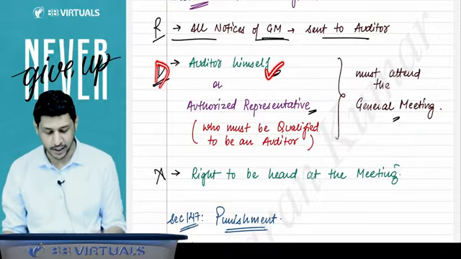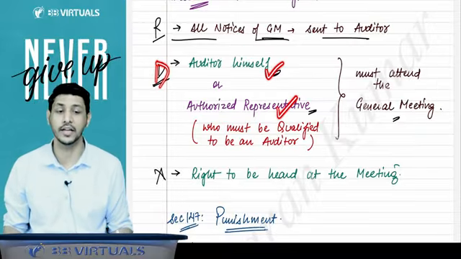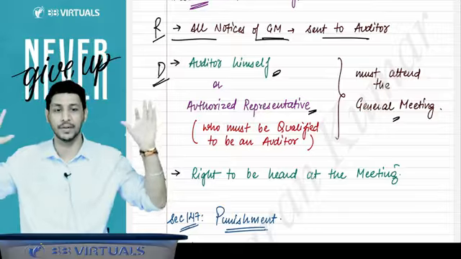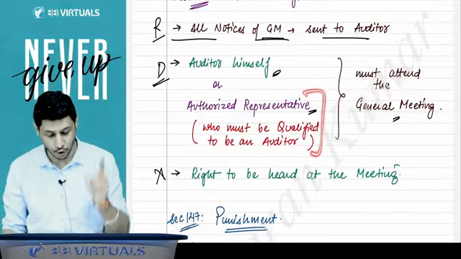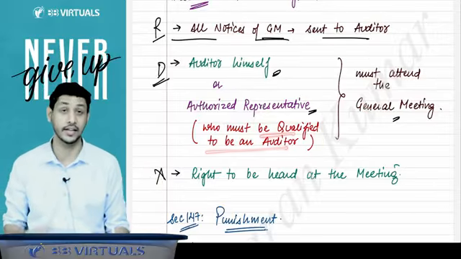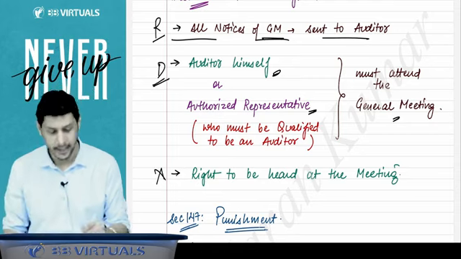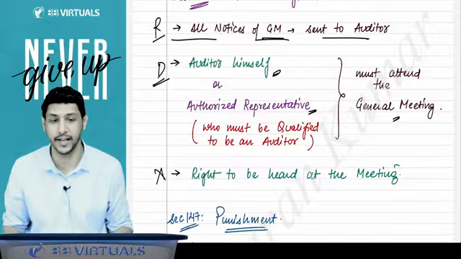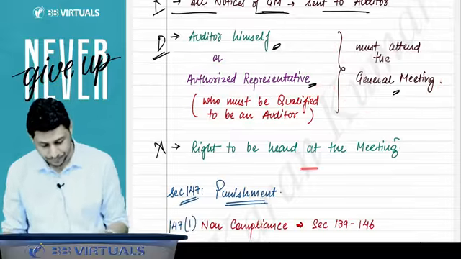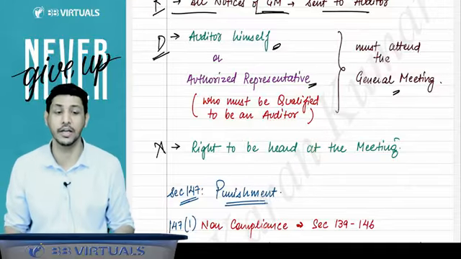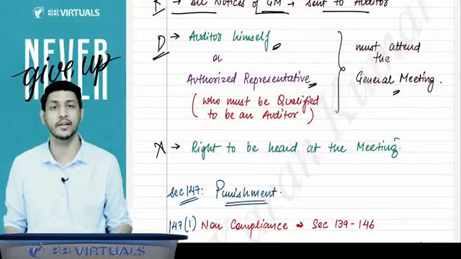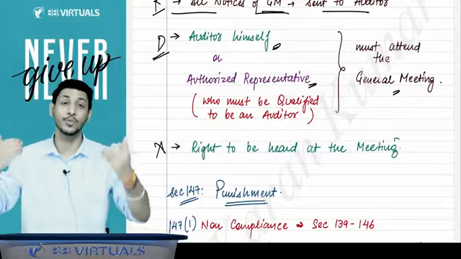There is one duty that the auditor himself or any of his authorized representatives, who can be the auditor of the company, must attend. He should not be any random person. That authorized representative should also be a qualified person to be an auditor. That means he should also be a chartered accountant. Either you yourself or your authorized representative must attend the general meeting. And your words and your sayings will be heard at the meeting. Whatever the auditor says in the meeting, everyone has to listen. So the auditor has the right to be heard at the meeting.